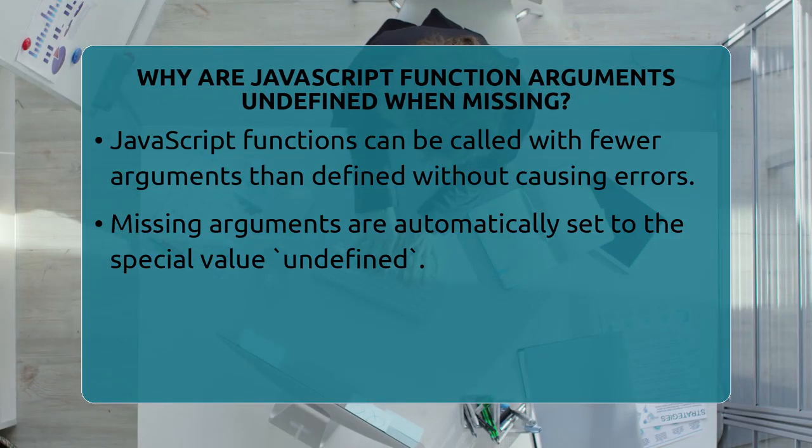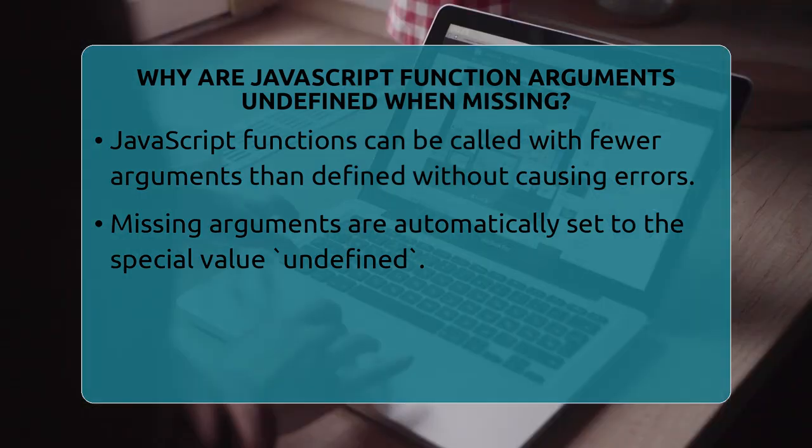Why are JavaScript function arguments undefined when missing? Imagine you write a function to greet someone but forget to give it a name. When you call that function, it might not work as expected. Why does that happen? Let's find out.